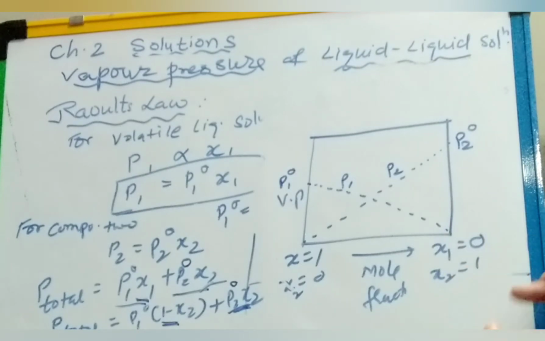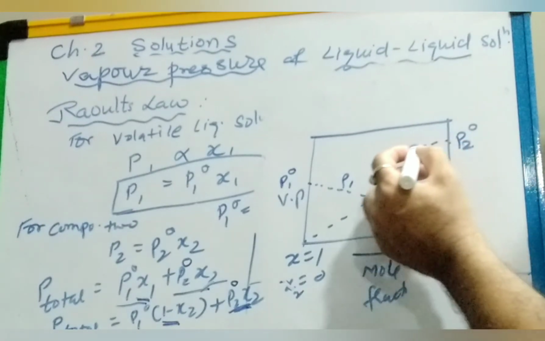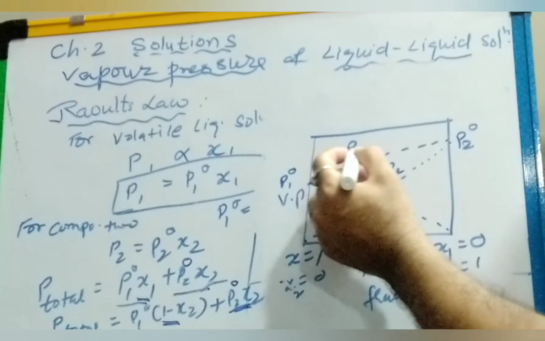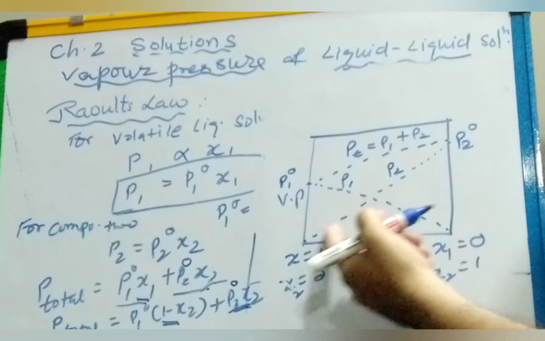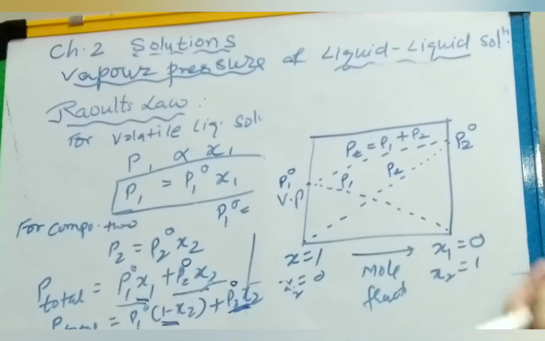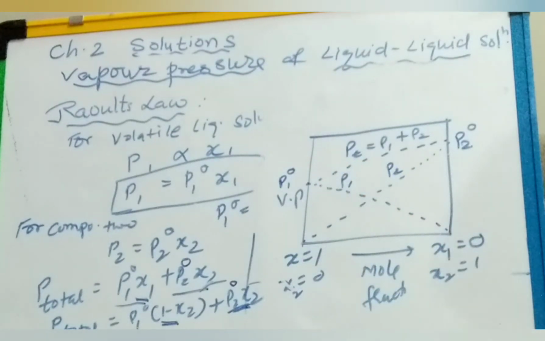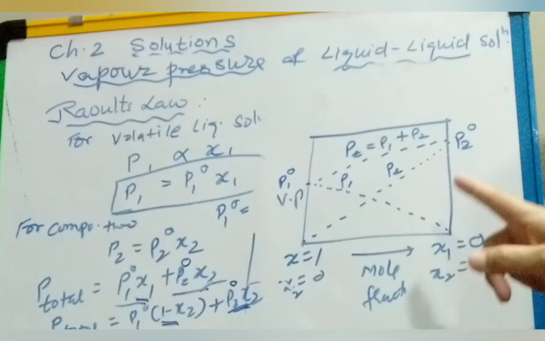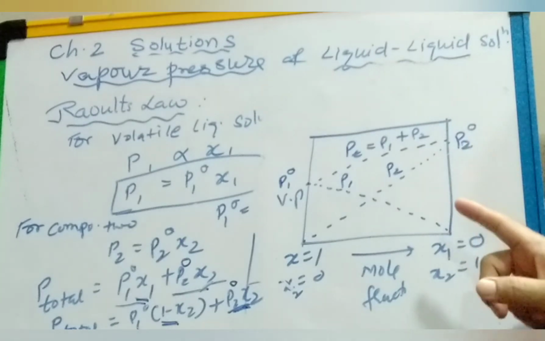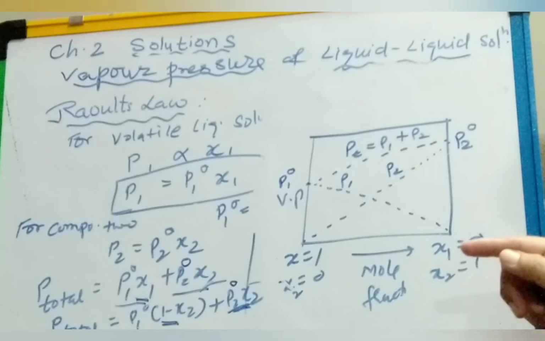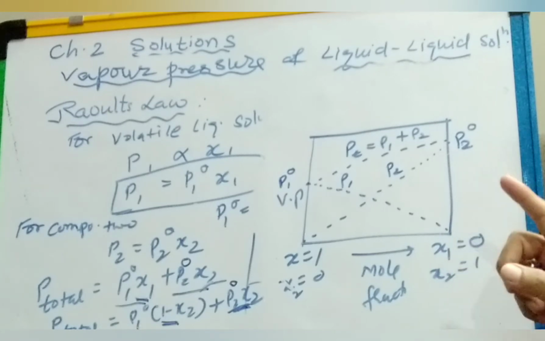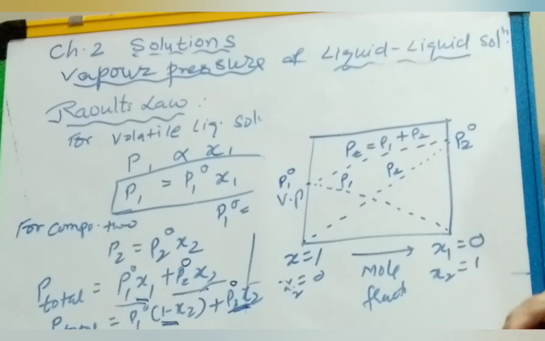If we want to find the total vapor pressure, P total will be P1 plus P2. This graph is for P2 and this graph is for P1. So this plot is linear, showing that the mole fraction of a gas is directly proportional to its solubility or partial pressure, right?